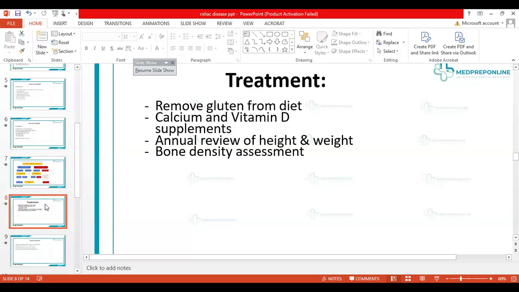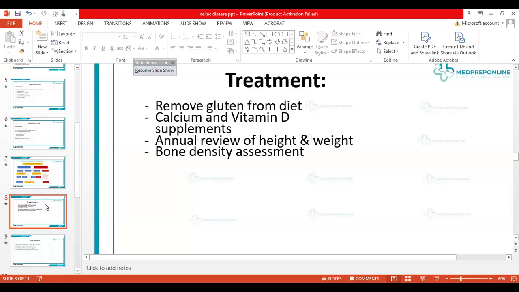Now, along with that, obviously, when we remove the gluten from the diet, it is definitely going to reverse the damage slowly. But there has already been a great amount of nutritional deprivation in that child. So obviously, you have to compensate for that for a certain period of time. You have to give calcium and vitamin D supplementation. Obviously, here the supplementation is not just limited to that. You have to add iron supplementation, maybe other multivitamin supplementations which are needed.